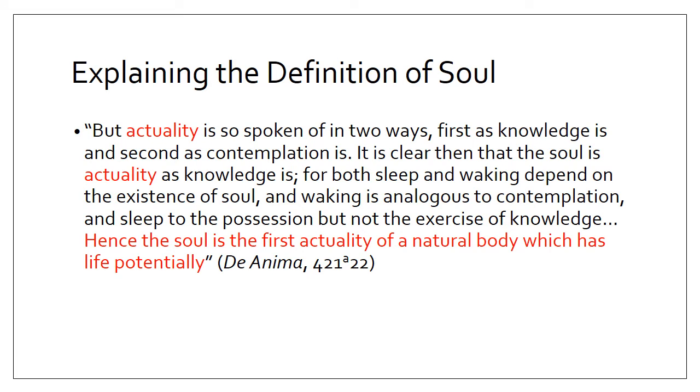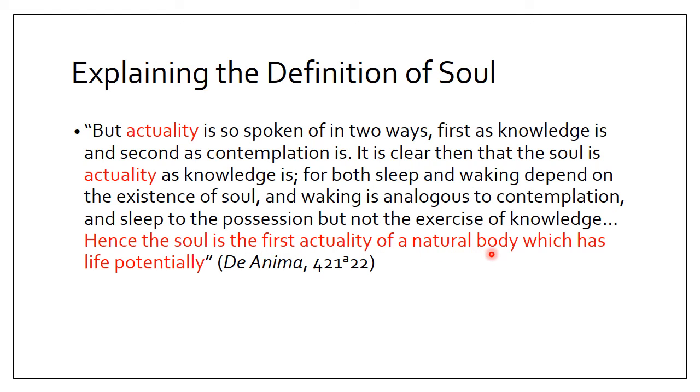Now, with the help of the two conceptions, we can understand this paragraph from Aristotle. At the end of this paragraph, the soul is defined as the first actuality of a natural body which has life potentially. The first actuality here means actuality in the sense of disposition. What this definition tells us is that the soul is a kind of disposition of body.